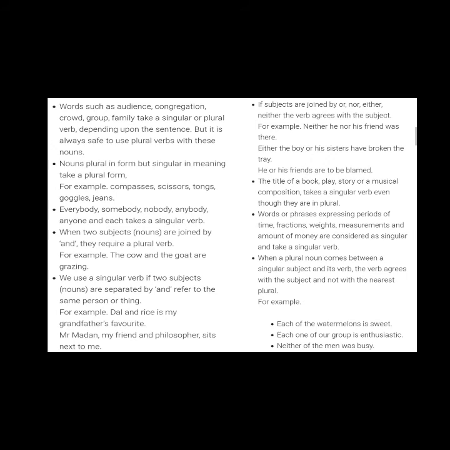Everybody, somebody, nobody, anybody, anyone, and each always take a singular verb. For example, "Nobody is here." When two subjects are joined by "and," the plural verb is required; you all know that. But when the two nouns refer to a single thing, we use the singular verb. Like here: "Dal and rice is my grandfather's favorite."